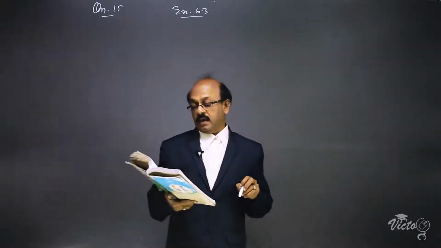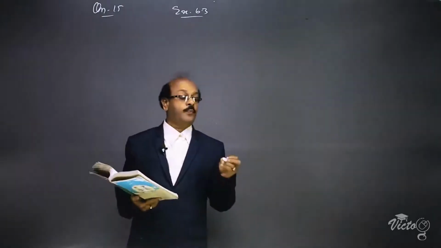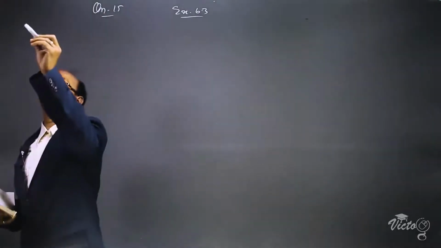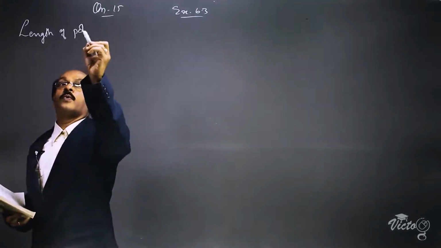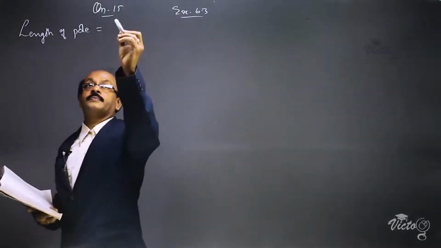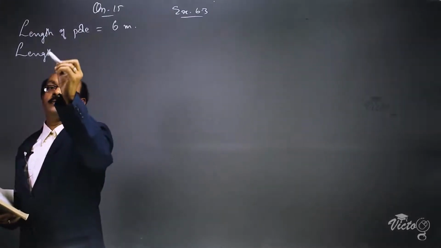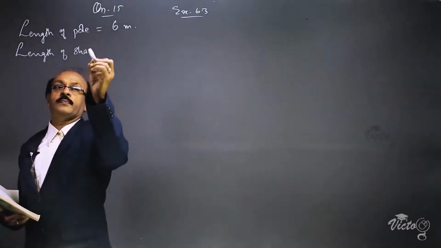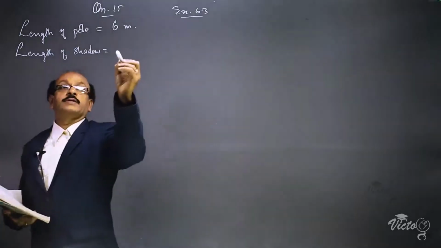The length of the pole is equal to 6 meter. Length of shadow is equal to 4 meter.